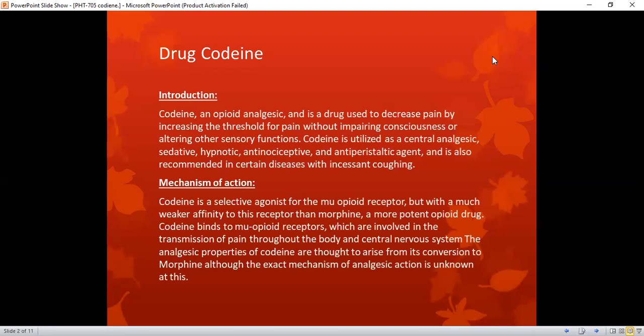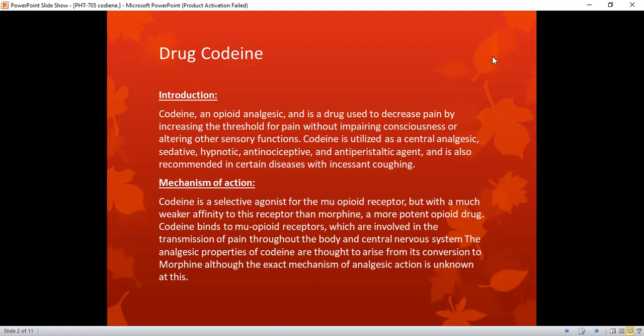So basically, codeine is utilized as a central analgesic, sedative, hypnotic, antidepressive, and antiparasitic agent, and is sometimes recommended in certain conditions like coughing. Mechanism of action. Codeine is a selective agonist for the mu opioid receptor, but with a much weaker affinity to this receptor than morphine, as morphine is a more potent opioid drug.